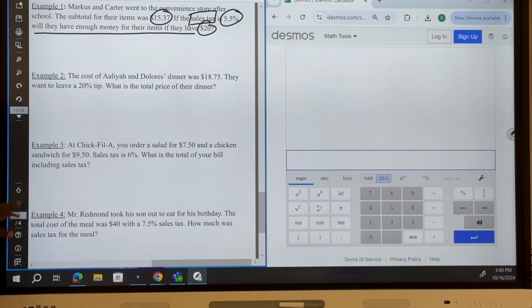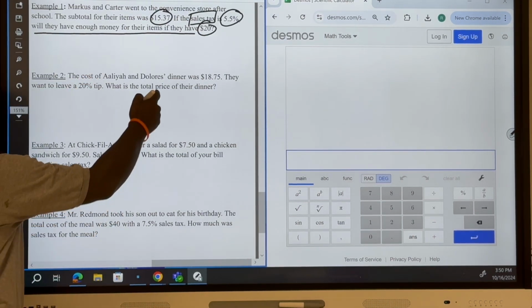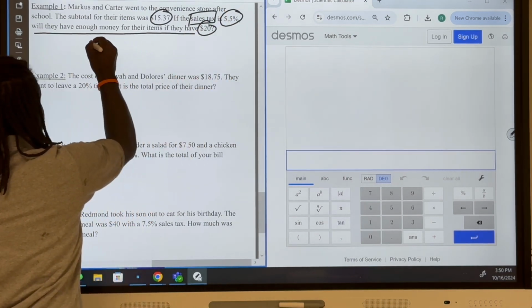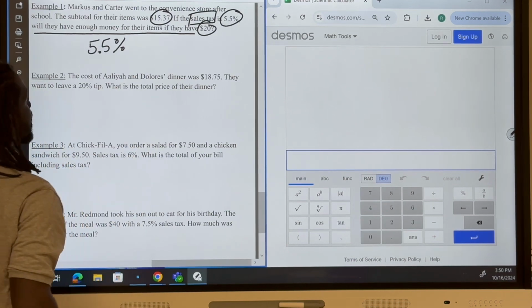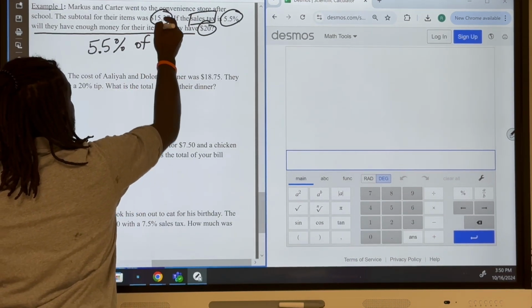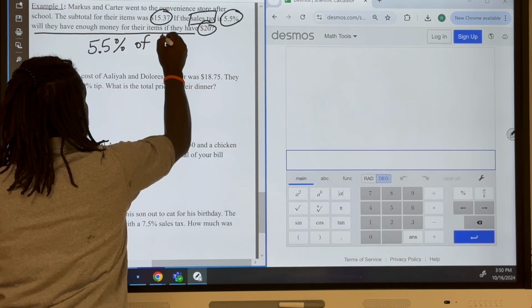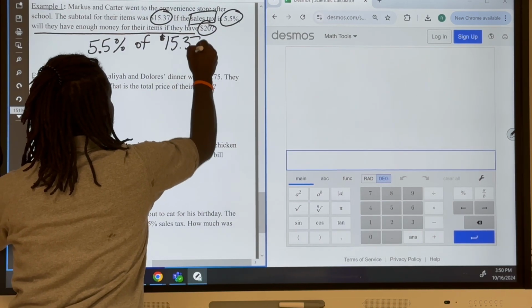All right. So let's answer this question. Well, I need to figure out what is 5.5%. I'm figuring out the sales tax of $15.37.